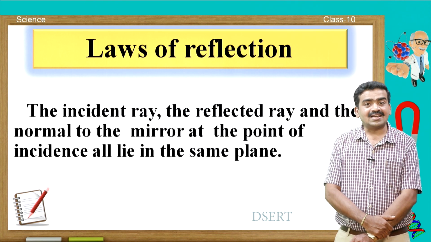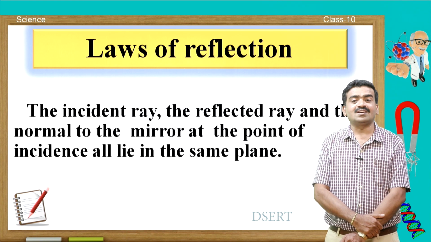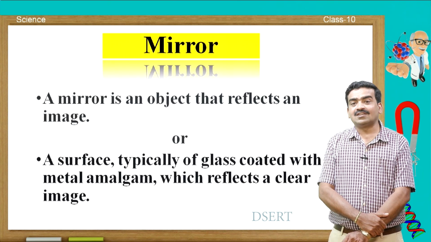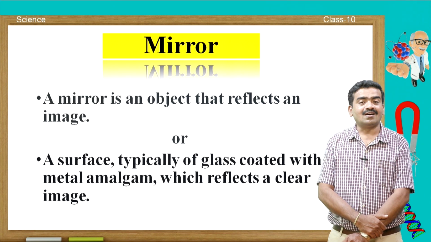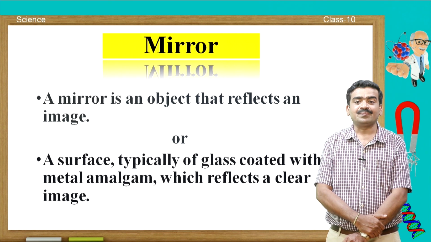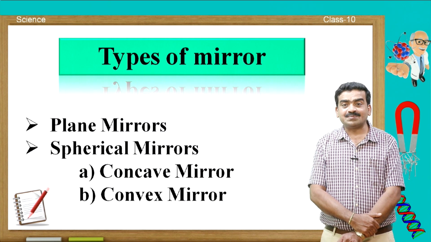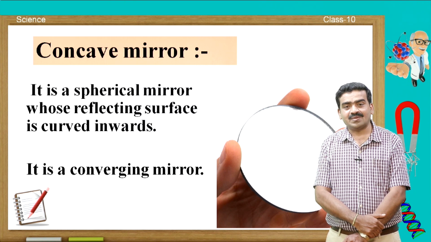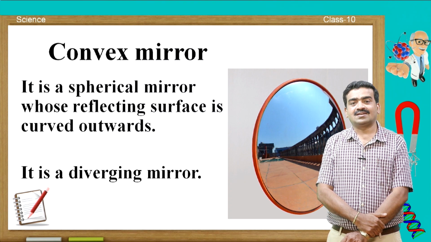Then what does the second law say? The incident ray, the reflected ray and the normal to the mirror at the point of incidence all lie in the same plane. And you also learnt about mirror. A mirror is an object that reflects an image, or it is a surface, typically of glass coated with a metal amalgam, which reflects a clear image. And you also learnt about types of mirror: concave mirror, it is a converging mirror, and convex mirror, it is a diverging mirror.